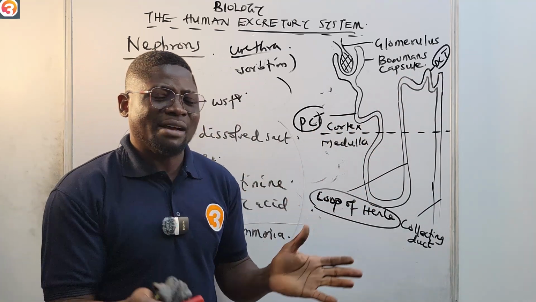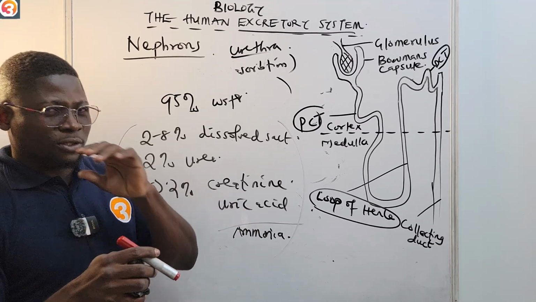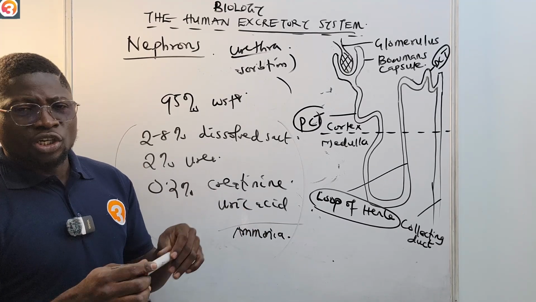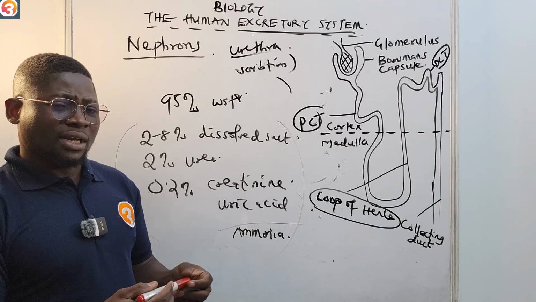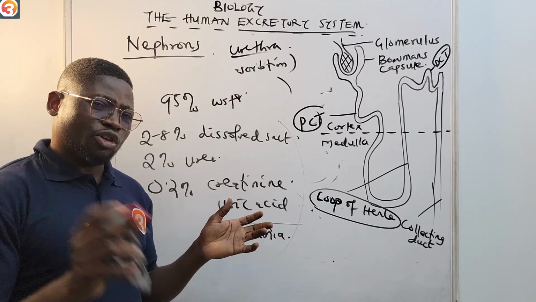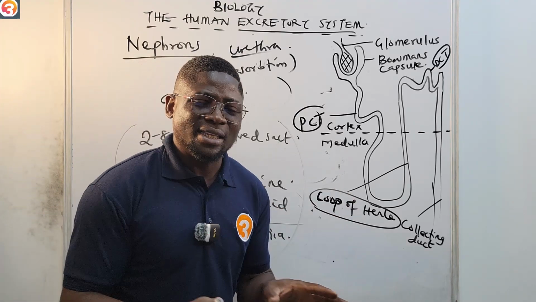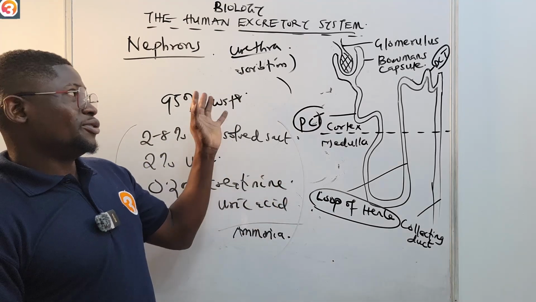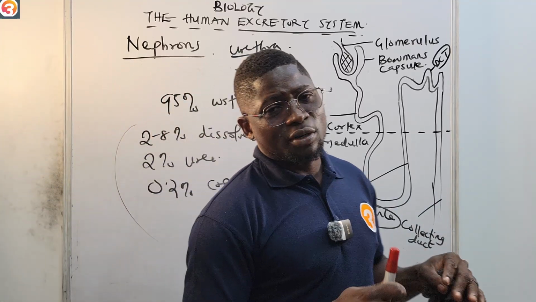They help in reabsorbing all of the nutrients that are present in the filtrate back into the blood, and water is also regulated. Apart from being regulated, excess water is removed together with the urine and taken to the collecting duct. From the collecting duct it goes to the urethra, and the rest is history. So that is how urine is formed.